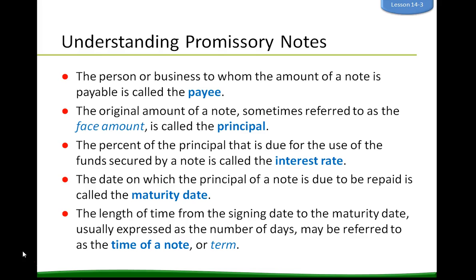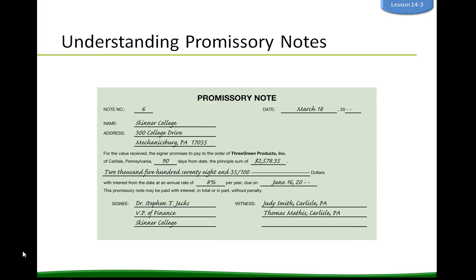The date on which the principal of a note is due to be repaid is called the maturity date. Everything is due at a certain time. You can't just borrow money indefinitely. And the length of time from the signing date to the maturity date, usually expressed as the number of days, may be referred to as the time of a note or the term. To be legally enforceable, the signing of a promissory note must be witnessed by a person who is not a party to the agreement. The witness must also sign the note.